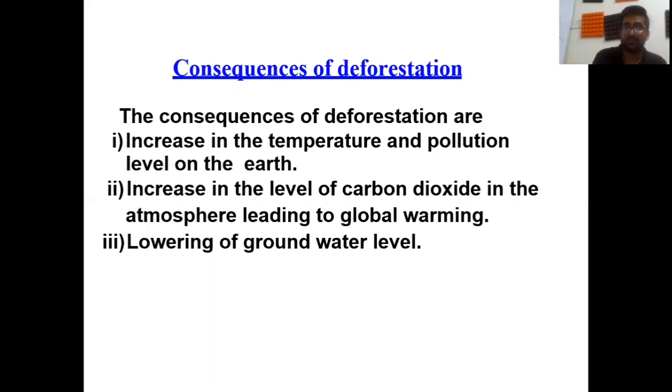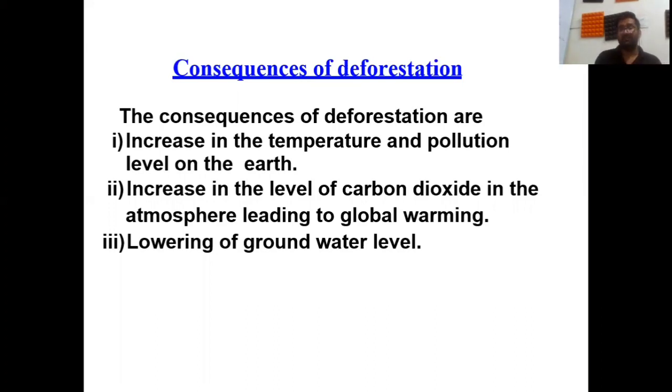If the forests are not there, the level of carbon dioxide in the atmosphere will increase and lead to global warming. If global warming occurs, the temperature of earth increases and the sea level also increases.